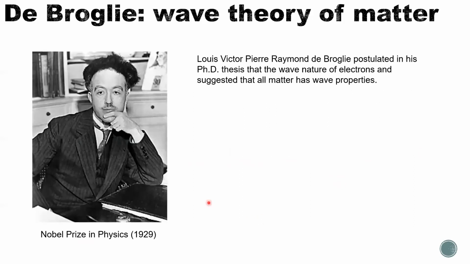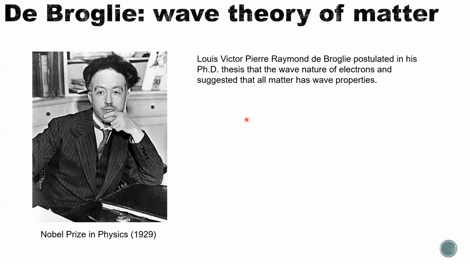Then 2 years later, de Broglie. You probably want to pronounce his name differently, but it's a French name, I believe, and the L-Y-E can be pronounced kind of like Y, so it's like de Broglie. He found the wave theory of matter, and he won the Nobel Prize in Physics in 1929.